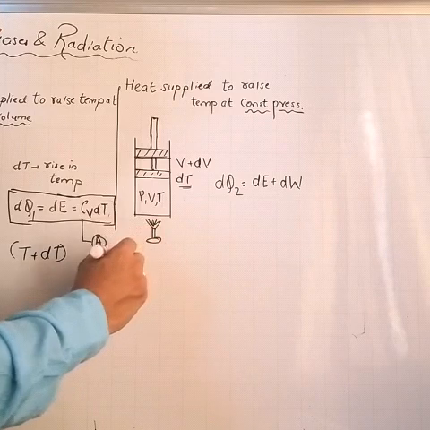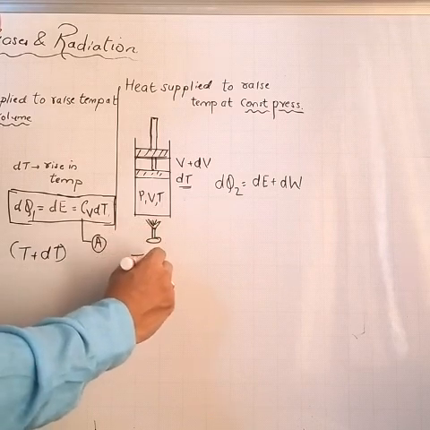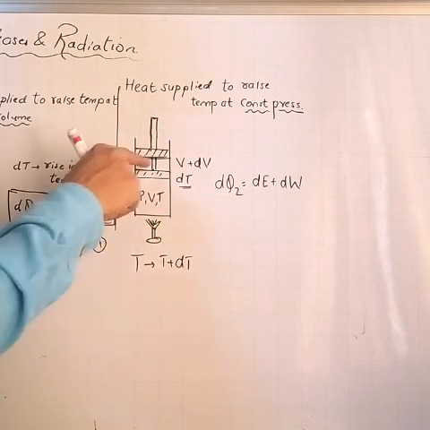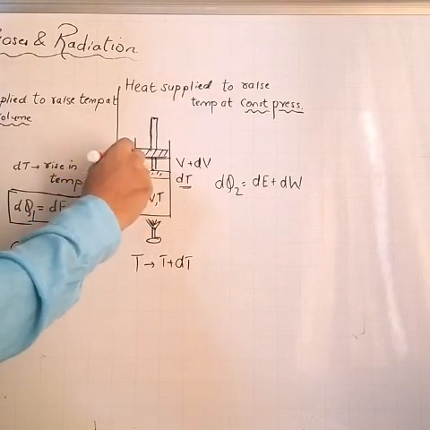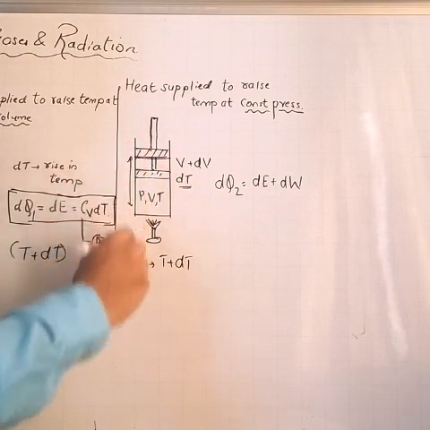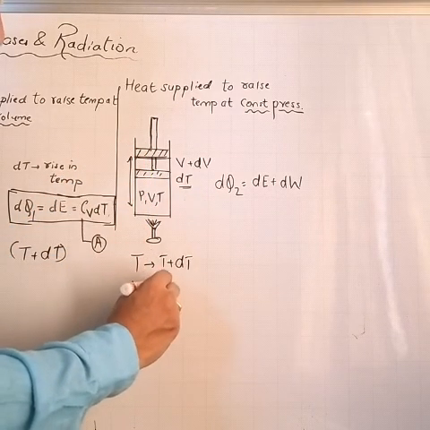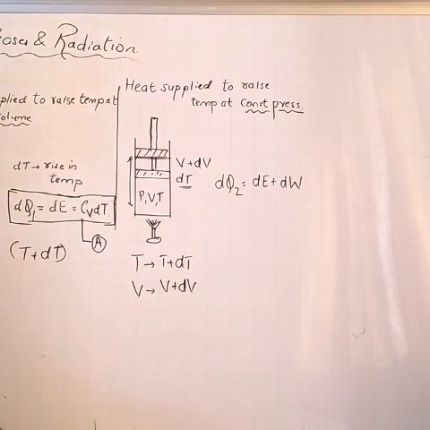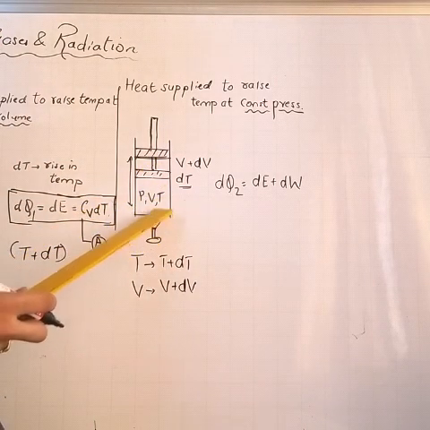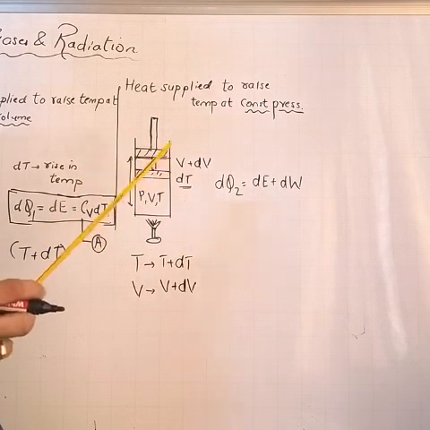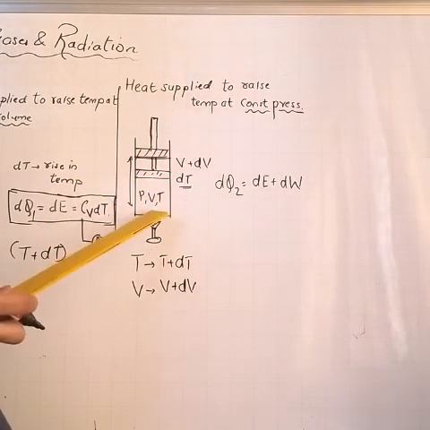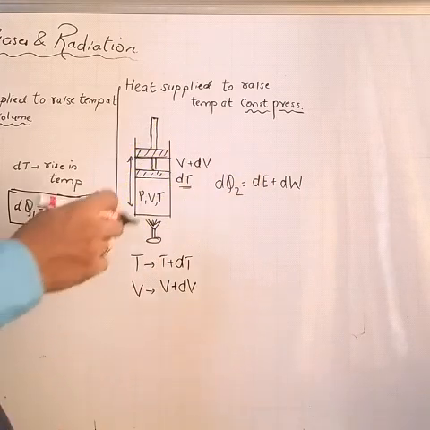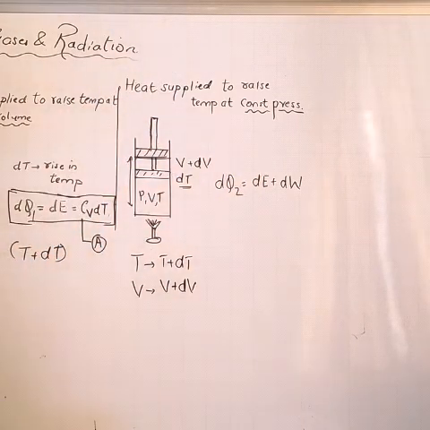Temperature will rise from what? T to T plus dT. But at the same time, the piston is free to move and there will be an increase in volume, and volume will increase to V plus dV. Understood? So in this case, the heat supplied is used for two purposes. First, to increase the temperature, and secondly, it is doing work to push the piston upwards.